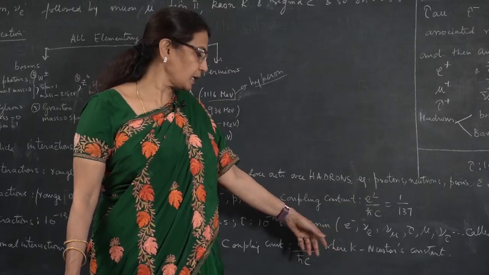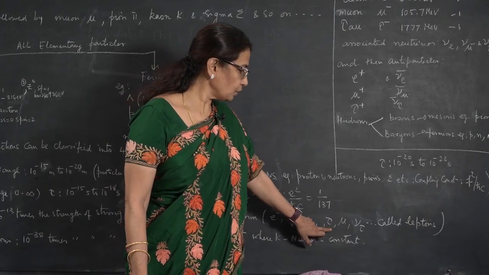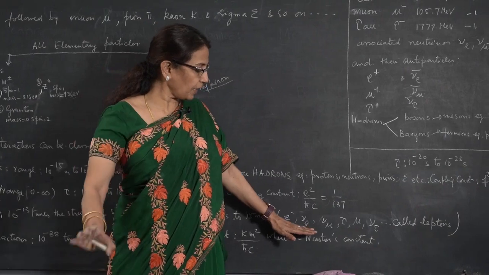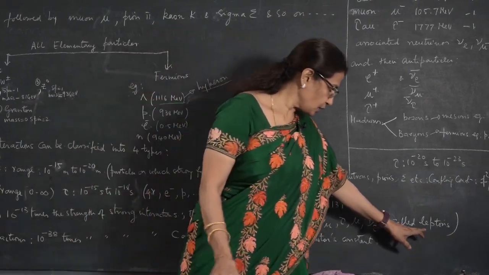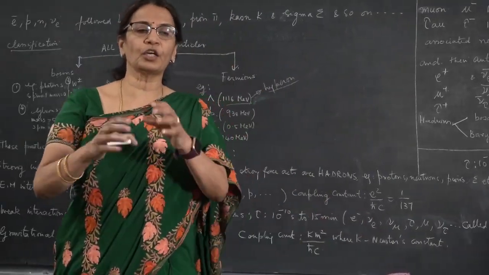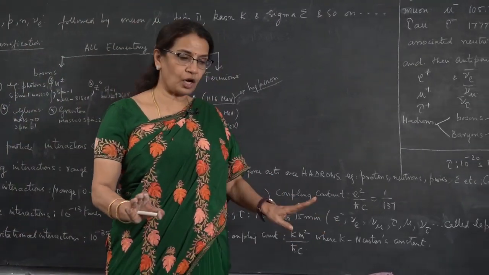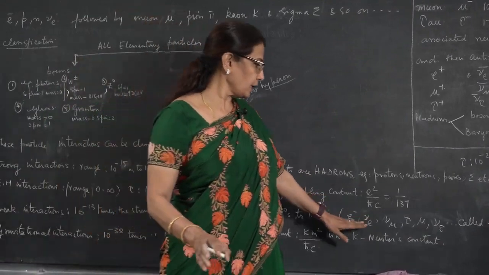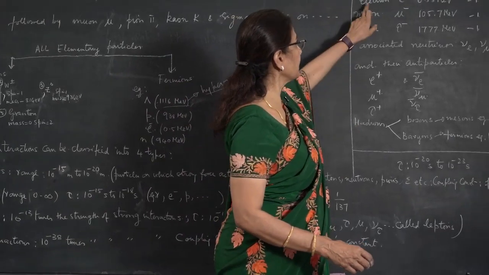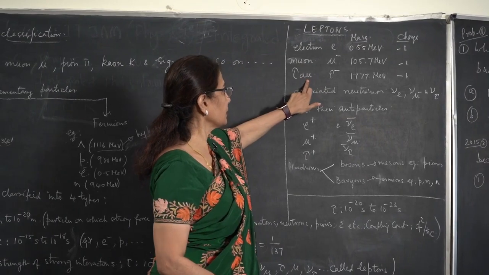electron neutrino, muon and muon neutrino, tau and nu tau. All these particles participate in weak interactions, and they have a name called leptons. So what are leptons? Leptons are all those particles on which strong interactions do not operate. Leptons are particles in which strong interactions do not participate, and they are called leptons or light particles. I have written it in the form of a table. The main leptons are electron, muon and tau particle.